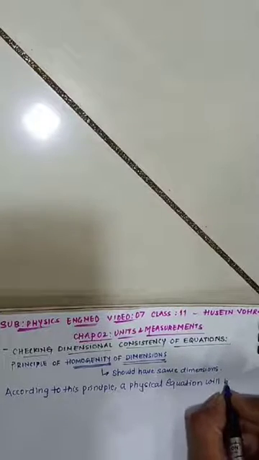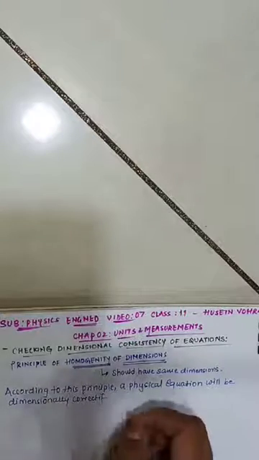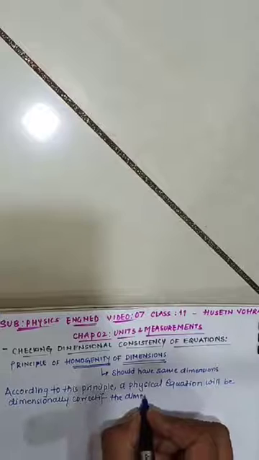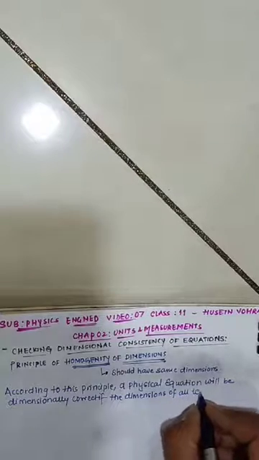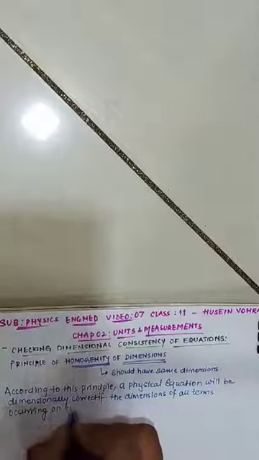A physical equation will be dimensionally correct if the dimensions of all terms occurring on both sides of the equation are the same.